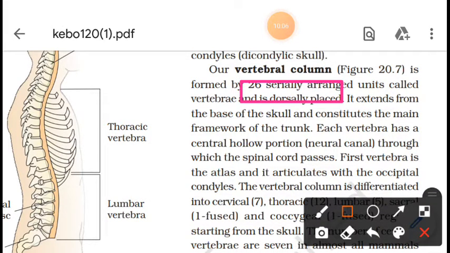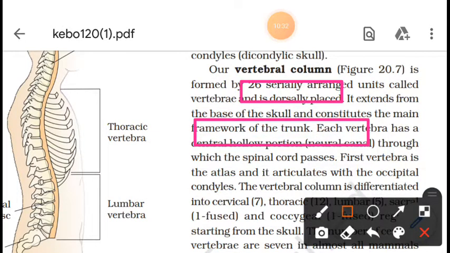These are known as vertebrae. Now where is the exact location? It extends from the base of the skull. So we have already studied the skull. When this system ends, at that time the vertebral column's arrangement begins.